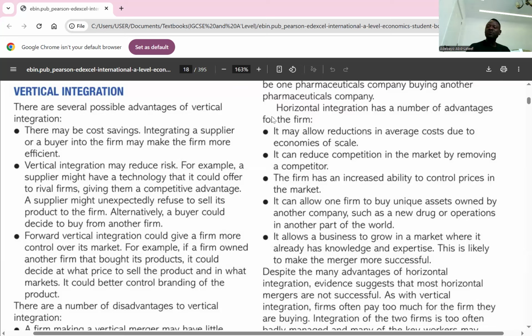Another problem is that firms often pay too much for the firm they take over, and share prices fall rather than rise. Like I said earlier in horizontal integration, a buying firm might pay too much to the selling firm. And that might not be ideal because you are wasting money. Do you understand? Yes.